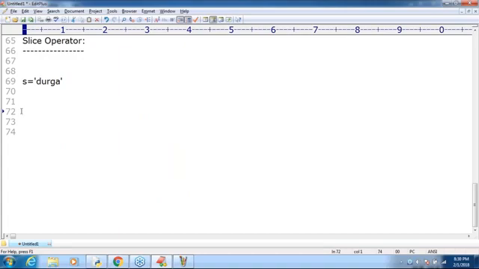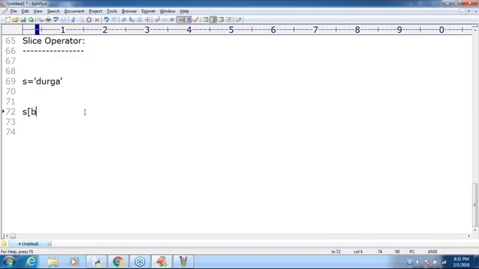Next, I'm using the slice operator. Take a bit of very special care. If I use a slice operator, what is the meaning of slice? Already I told, right? Do you know piece, right? What is the syntax for slicing?